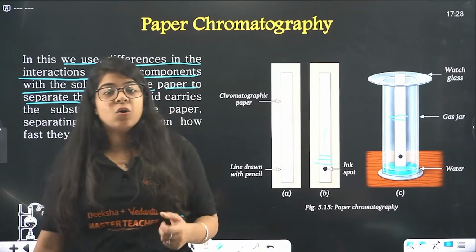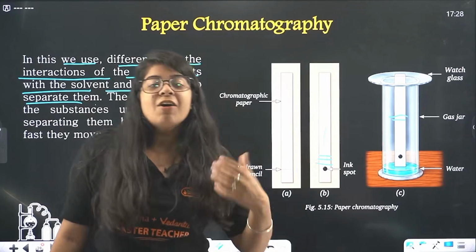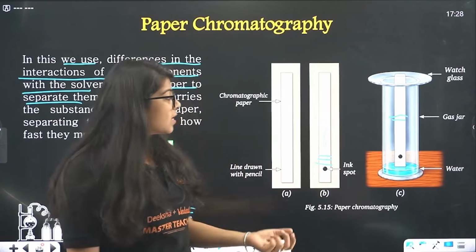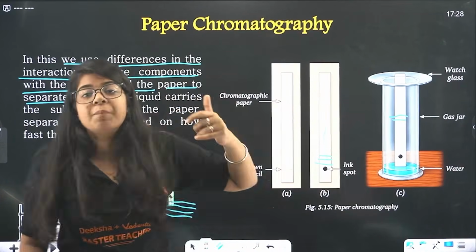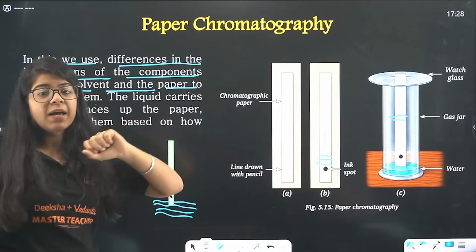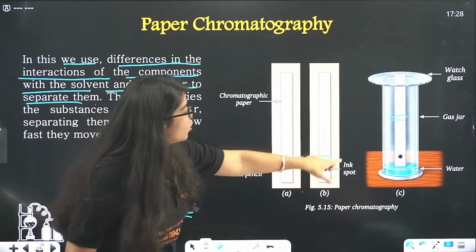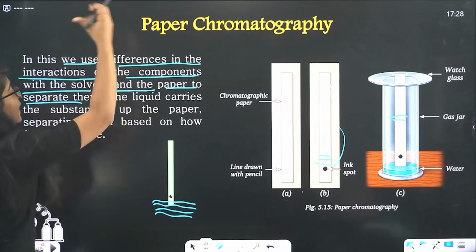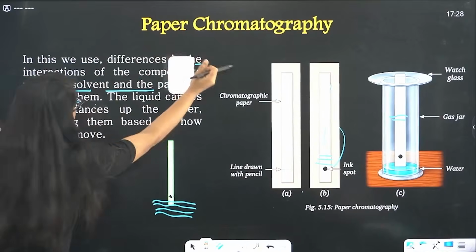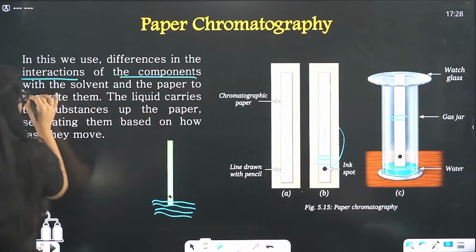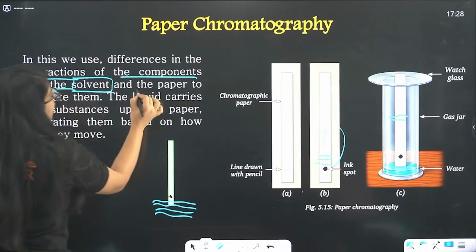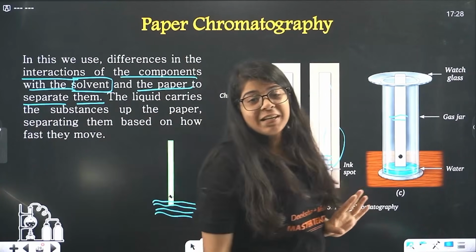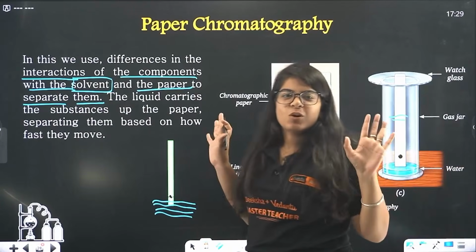and the rest of the components want to be loyal with water, they go up with the water. That's how we define affinity of a substance with either water, that is your solvent in this case, it can be something else, or affinity of that substance with paper. If it has affinity with paper, it will stay here. If it has affinity with water, it will go up with water. So basically we use that affinity, that interaction of components with the solvent, that is your water, and the paper to separate them. And we are like, you do you. Whoever you have affinity towards, we just want to separate you guys.